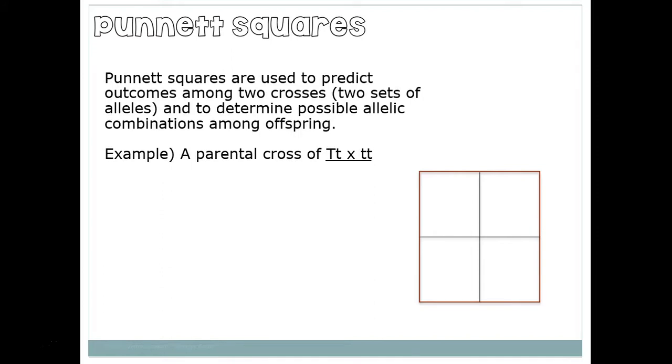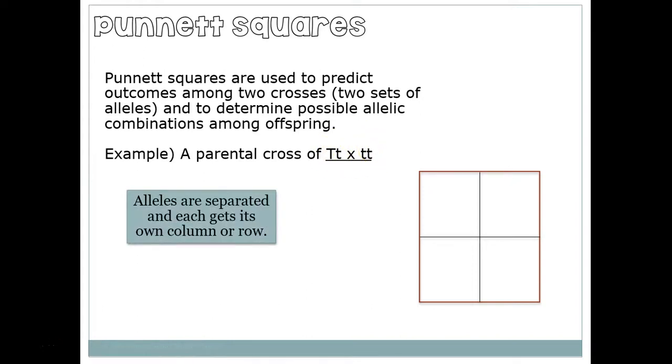In this, what you do is you first have to determine the genes of the parents. So in this case, we're going to look at the genes of a heterozygous parent, as you see right here with the capital T and the little t, and a homozygous recessive parent, the little t and the little t. Remember, it's recessive because they have the little t's. So each parent has two alleles, right? And what's going to happen is we're going to place one of the parents at the top of the chart and place the other parent on the side of the chart.